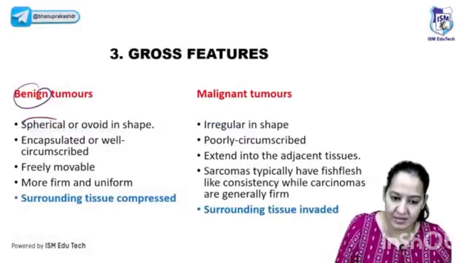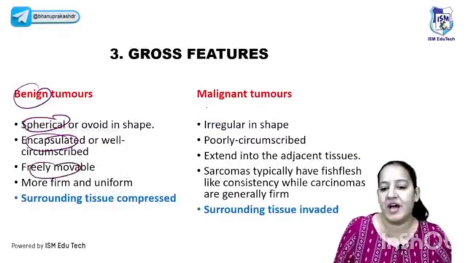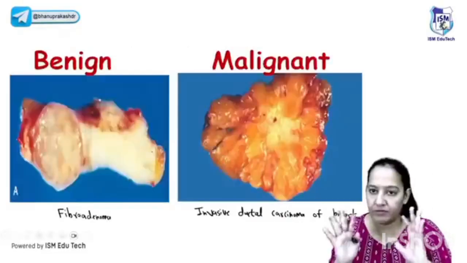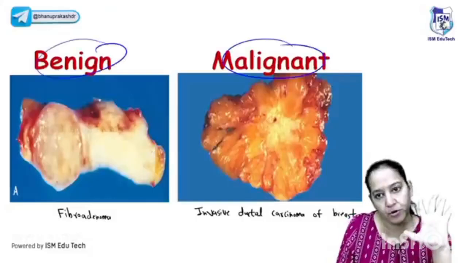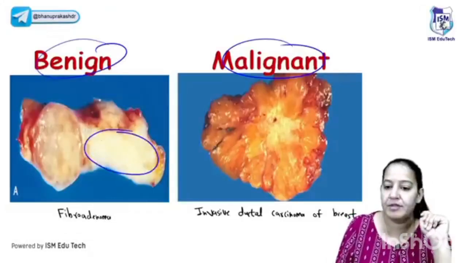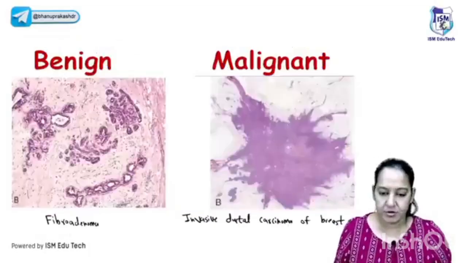Gross features: benign tumors are small, spherical, capsule present, well circumscribed. Malignant tumors are irregular. You can see here, both of them are breast tumors. This one is benign, this one is malignant. Both are breast tumors. Here you can see the benign tumor is well circumscribed. The malignant tumor is irregular. It is invading inside. Right? So based on the gross we can identify.